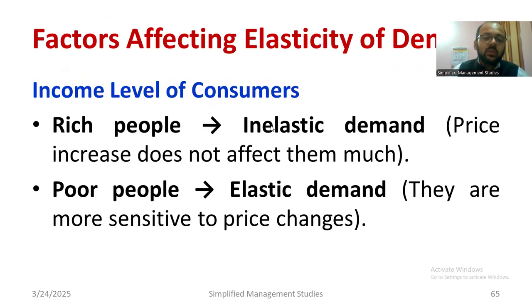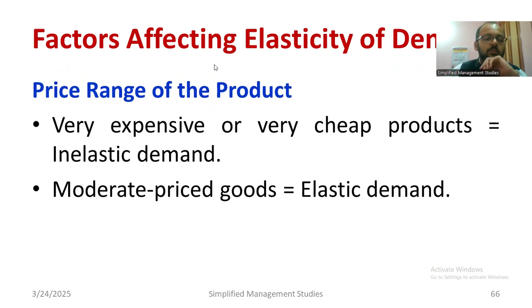correct? Income level of the customer plays a very important role. Rich people we can put in the category of inelastic demand. Price doesn't matter for them. But if I go for poor people, we can categorize them into elastic demand. They are merely sensitive to price changes, correct? Price of the product: very expensive or very cheap products we categorize into inelastic demand. Moderately priced goods are categorized into elastic demand because they are very sensitive to price changes.